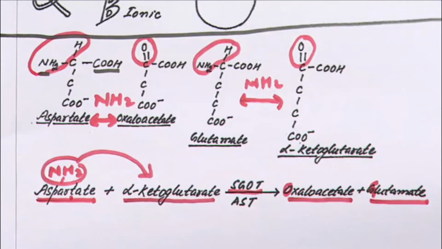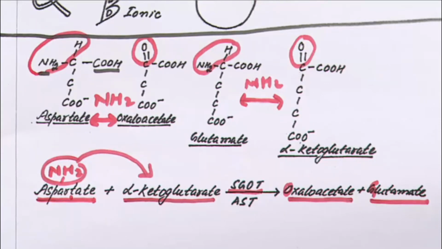So this is a very important reaction, a frequently asked question. Again I repeat, aspartate reacts with alpha ketoglutarate, and the amino group of aspartate is transferred to alpha ketoglutarate to form oxaloacetate and glutamate. So aspartate is converted to oxaloacetate and alpha ketoglutarate is converted to glutamate. Clear?